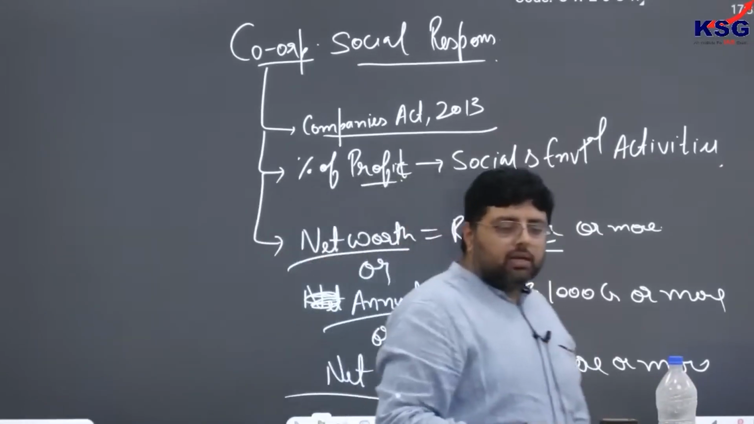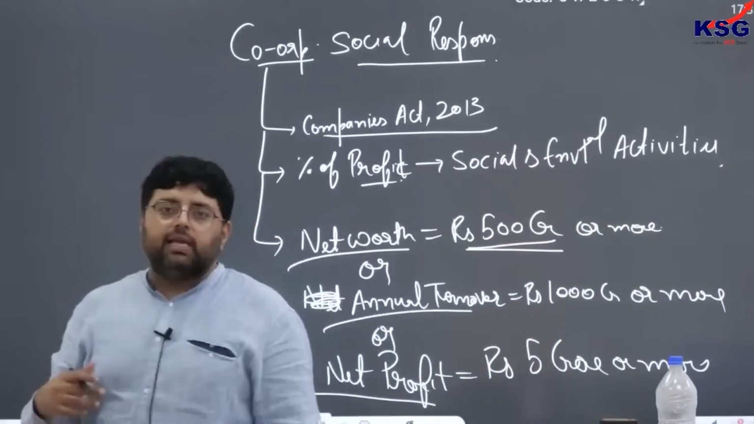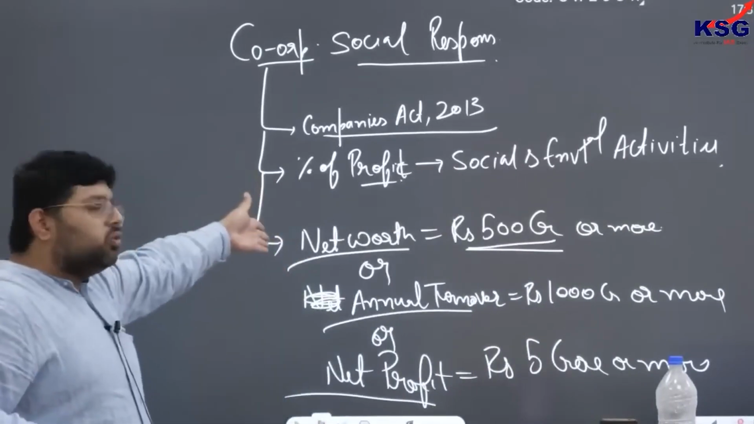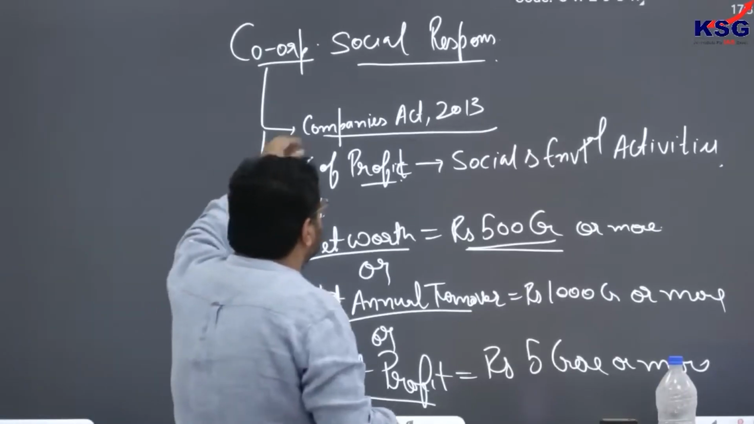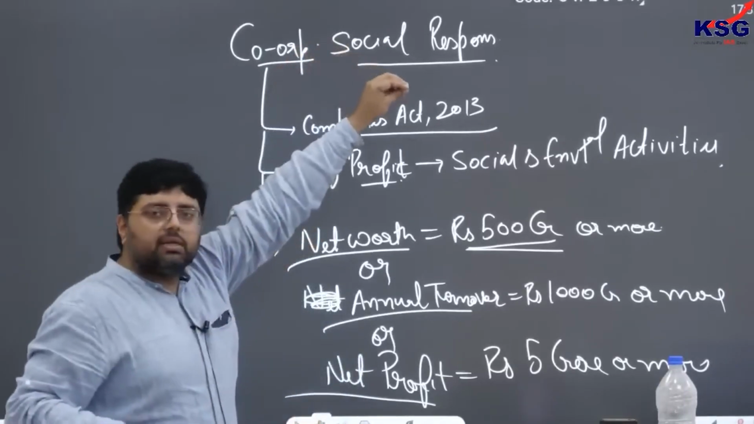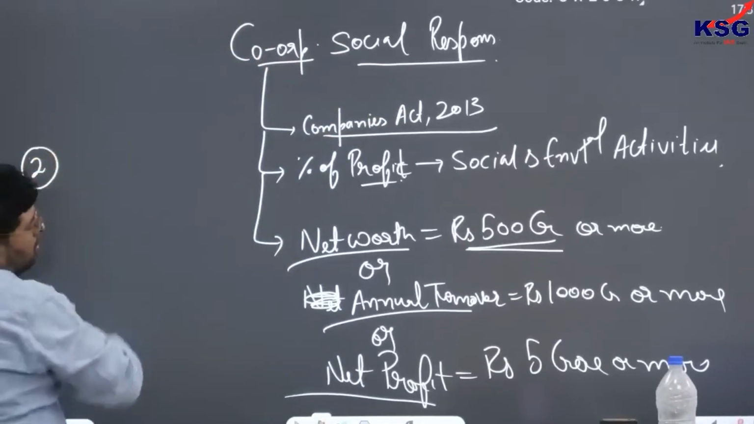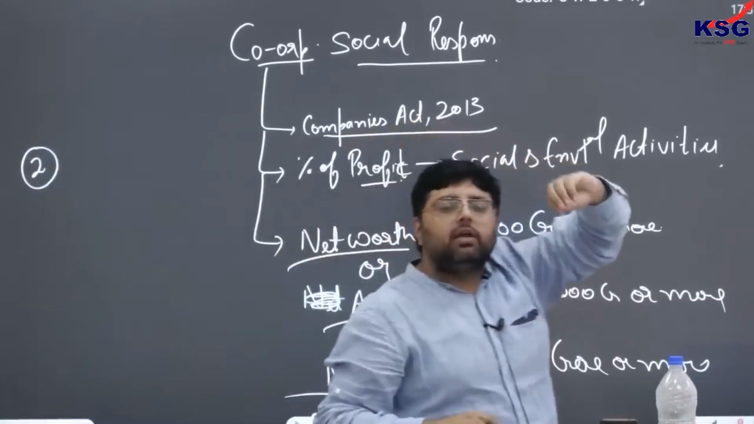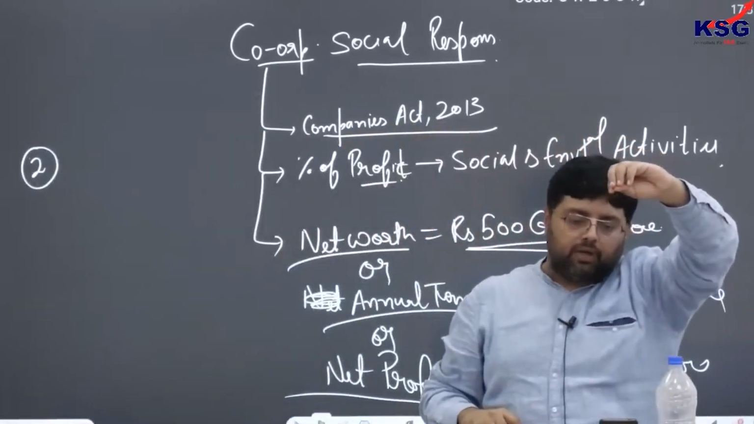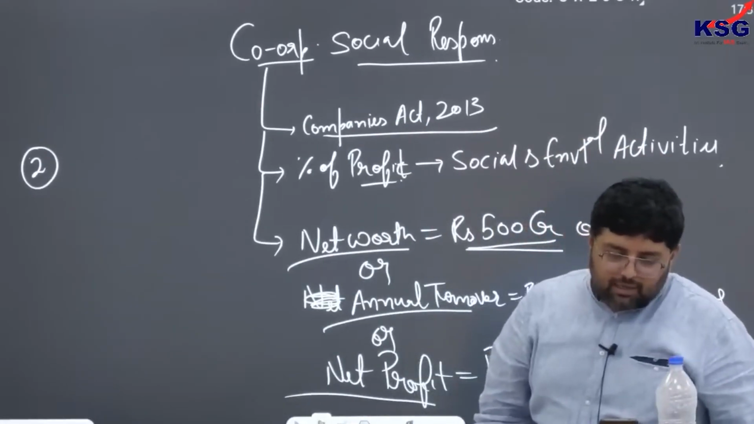Clear? So अगर इनमें से कोई भी एक चीज है, any one, okay, if there is any one, so you have to spend money on CSR, okay, or you have to implement these guidelines. Number one. Number two, how much you have to spend? You have to spend at least 2% of the profit, okay.